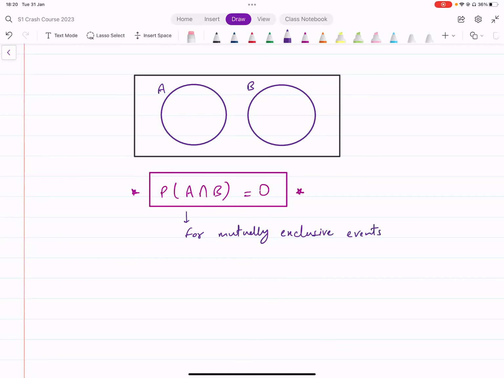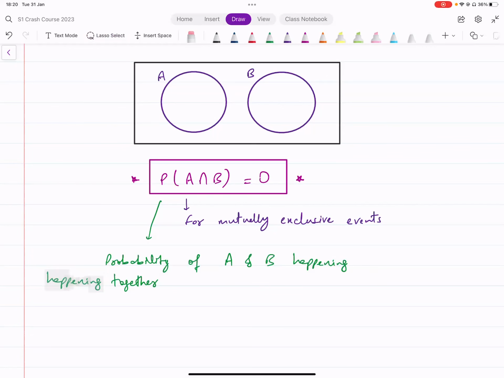What exactly does it mean? In words, it means the probability of A and B happening together at the same time.